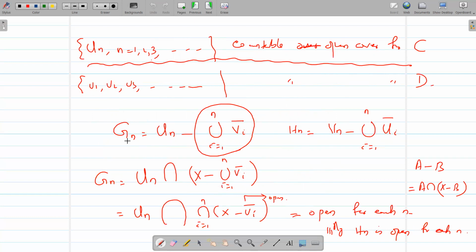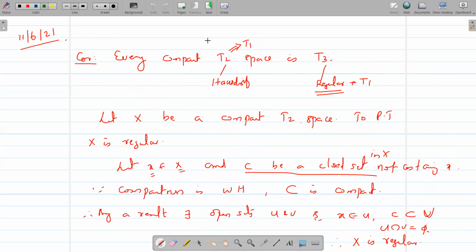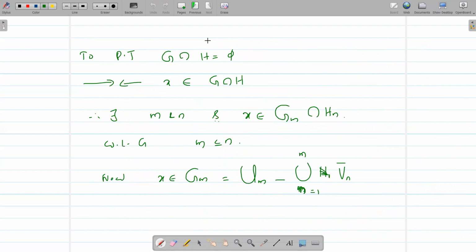GN is equal to UN minus union I from 1 to n VI closure.